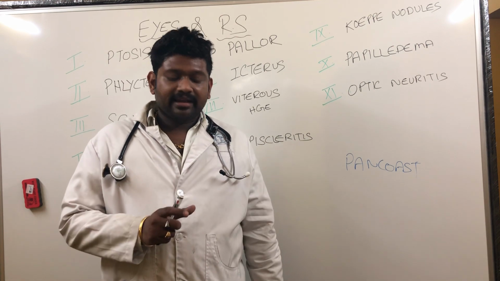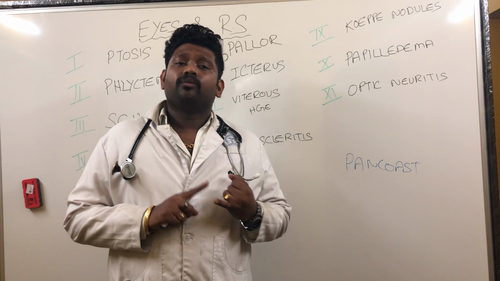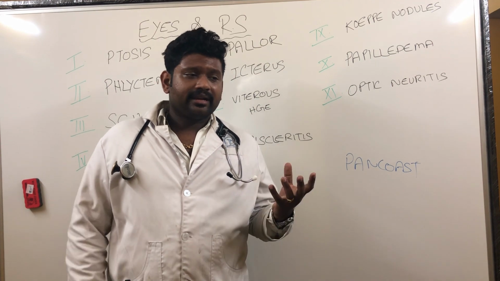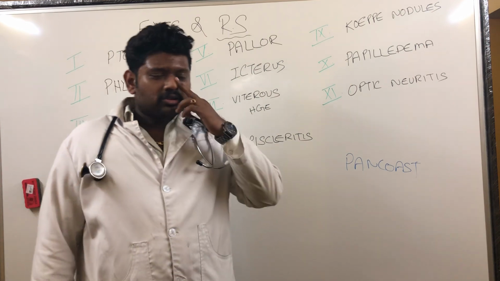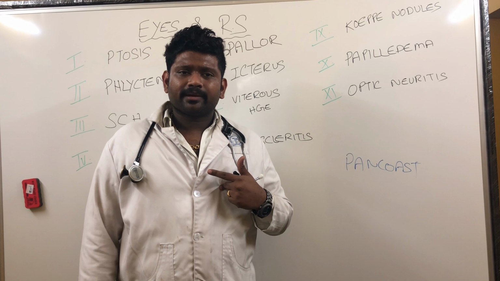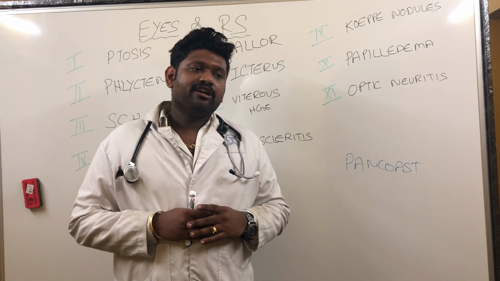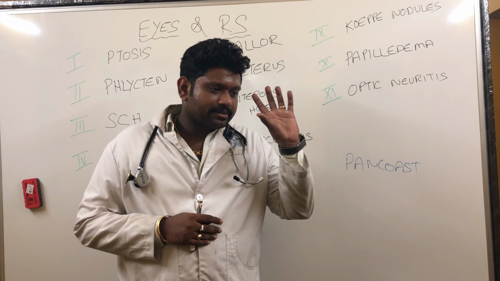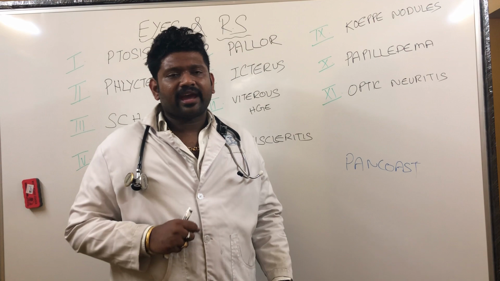Fine. Next, the eighth eye finding and its relation to the respiratory system: it is episcleritis. Episcleritis and scleritis are both very commonly seen in autoimmune conditions like rheumatoid arthritis, SLE, Sjogren's. They all have episcleritis. If you have episcleritis with rheumatoid arthritis, what lung complication do you expect? We have to think of interstitial lung disease, ILD.